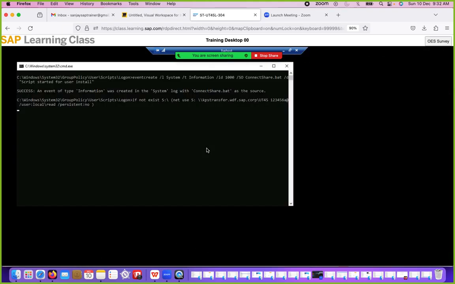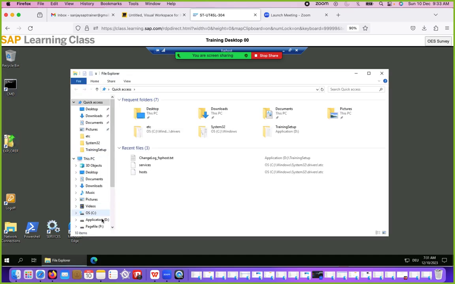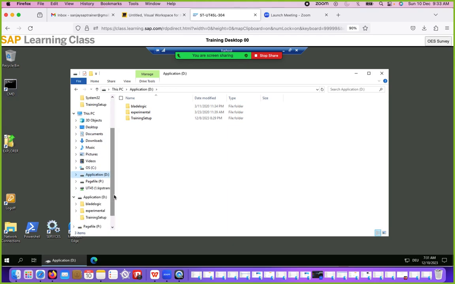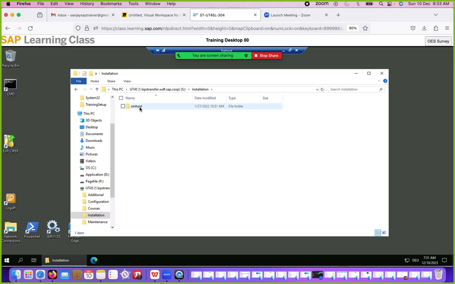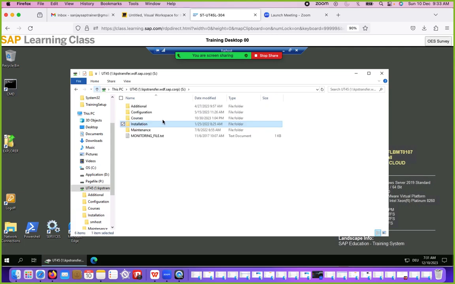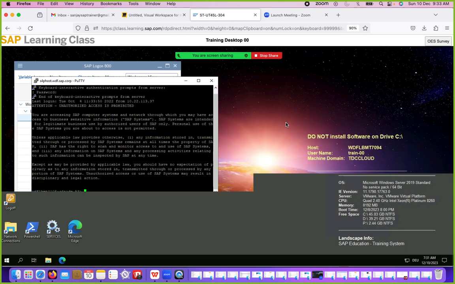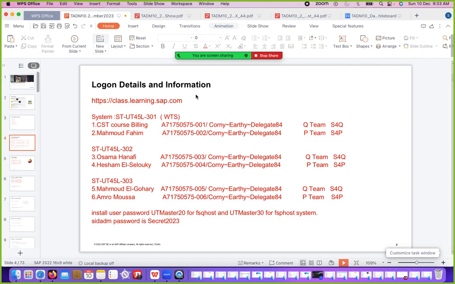Through Software Provisioning Manager, we are going to install the SAP Web Dispatcher. Under installation, we are going to install the software. So this is our training landscape.